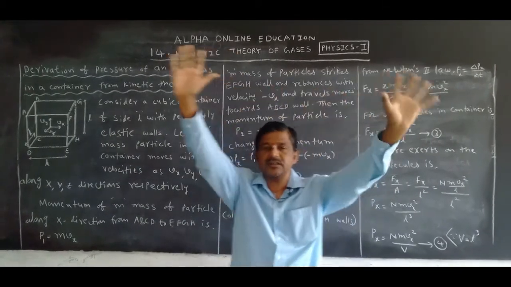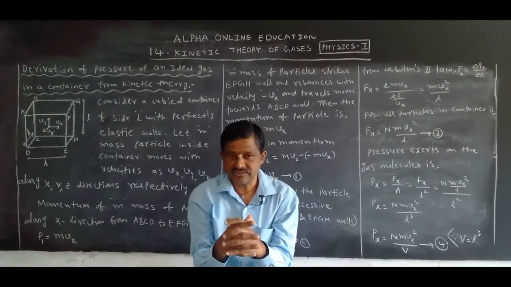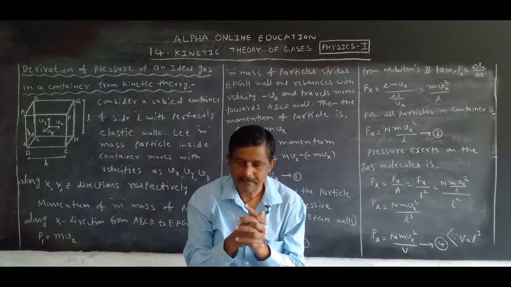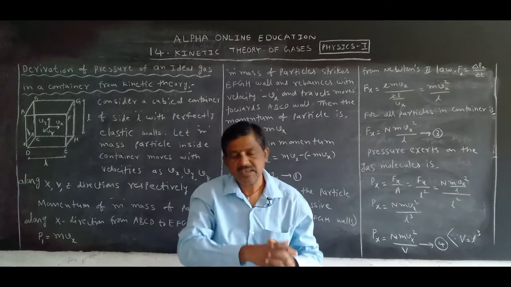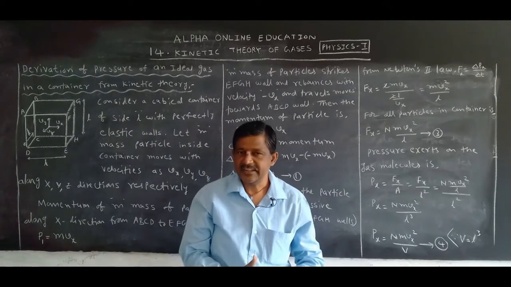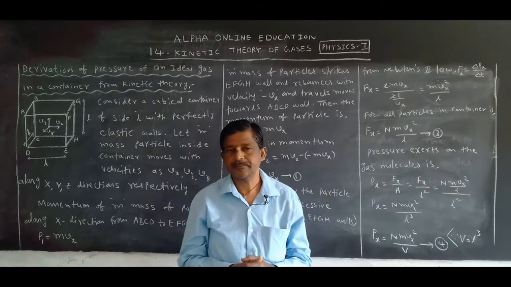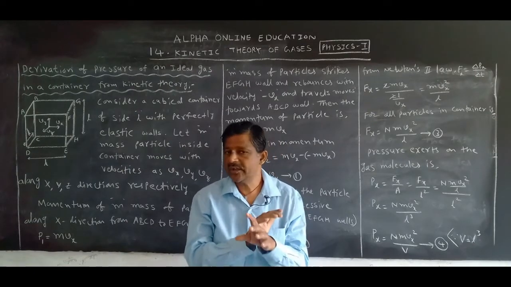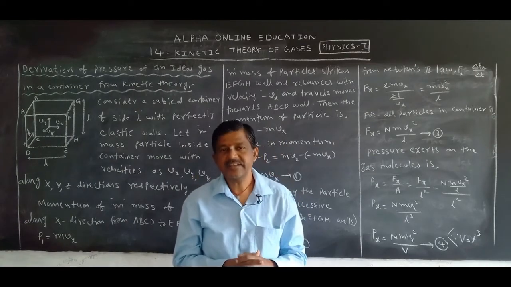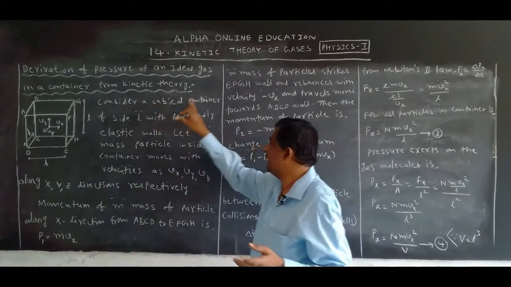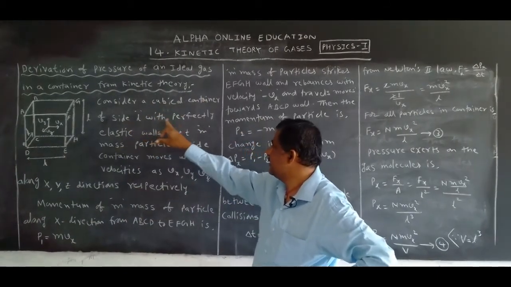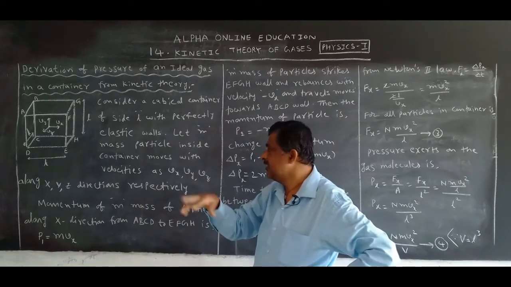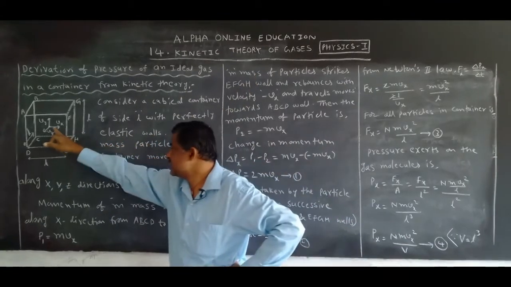Means we can imagine one container with elastic walls as in the figure. What are the elastic walls we have taken? A, B, C, D, E, F, G, H. This container has these elastic walls. This container's length, breadth, height are all taken the same, that is L. That's why consider a cubical container of side L with perfectly elastic walls. Let m be the mass, means in this container we take one particle. That particle's mass is m.